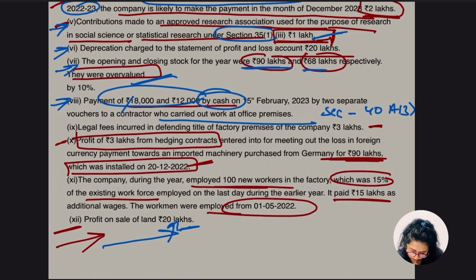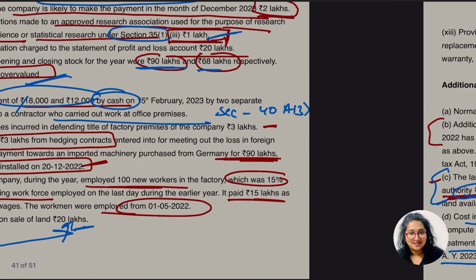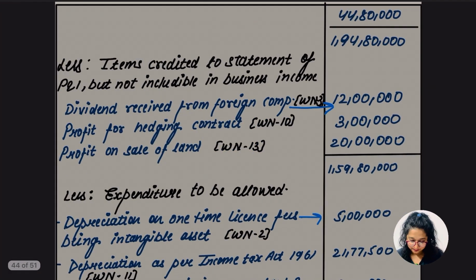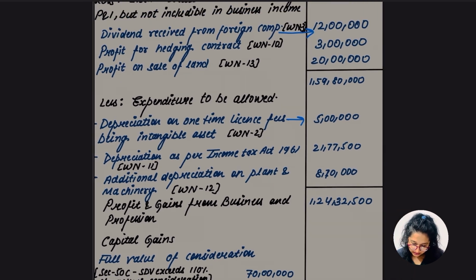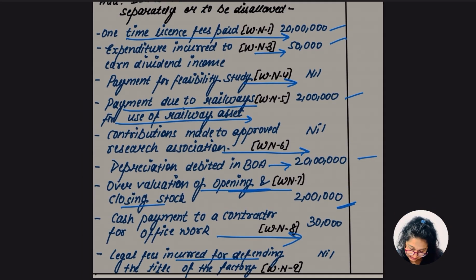Okay, let's go for the other part, guys. Legal fees incurred in defending title of factory premises of the company, 3 lakh. Are we going to get it as a deduction? Is this going to be revenue expenditure? Let's see. Legal fees incurred for defending the title of the factory is going to be revenue expenditure, and we know revenue expenditure is going to be allowable as a deduction.